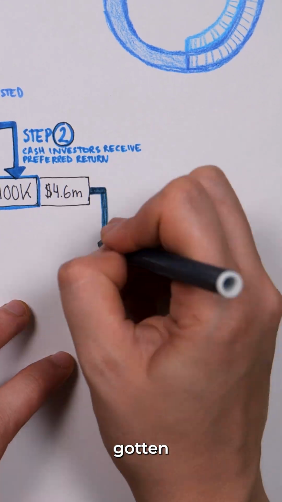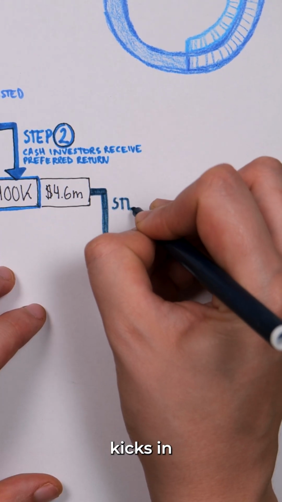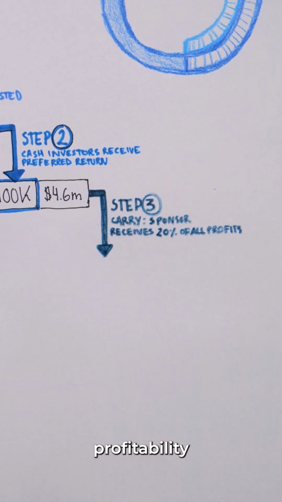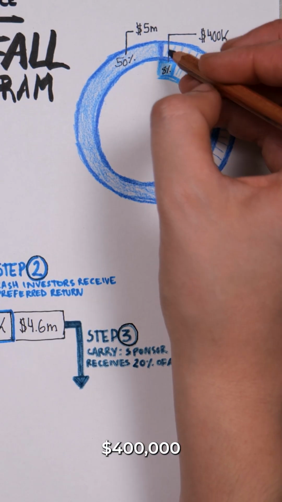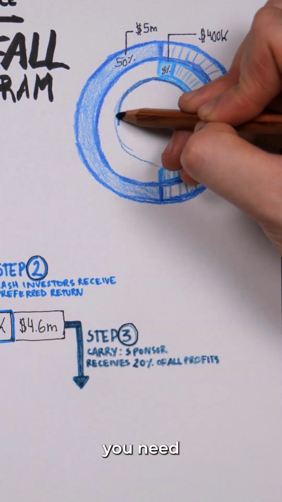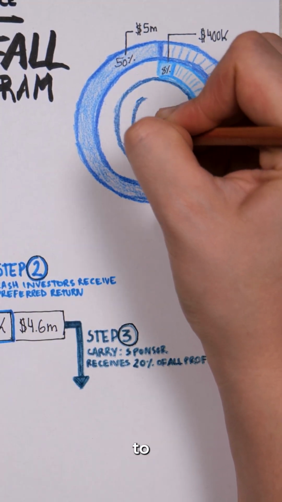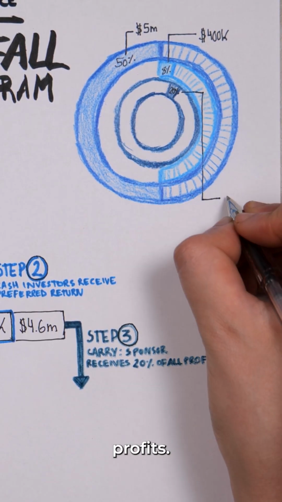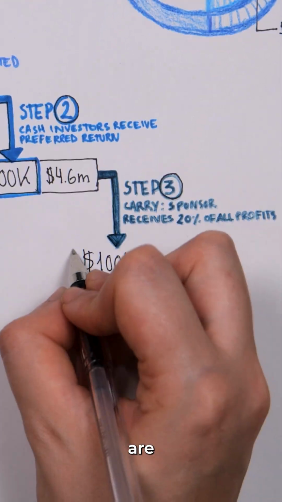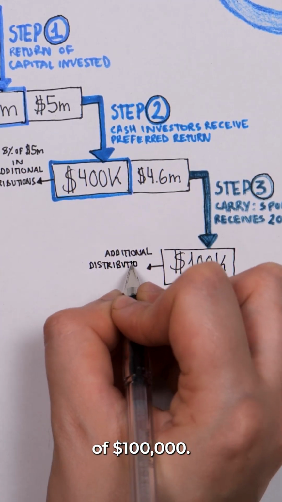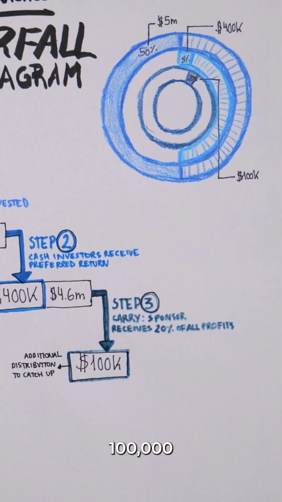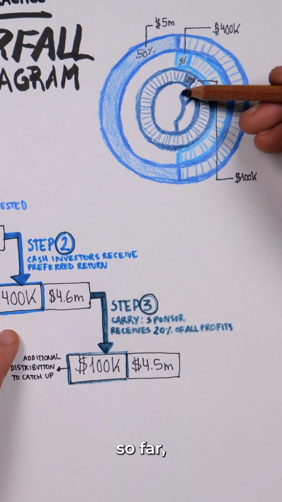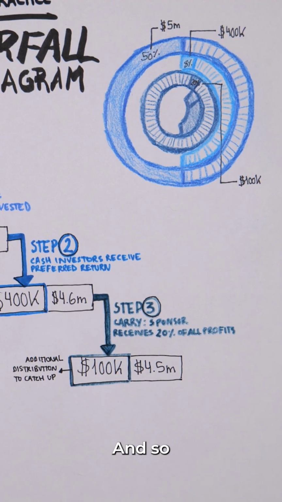Now that investors have gotten their money back, your carry kicks in. And your carry says that you should receive 20% of all profitability of this deal. And investors have already gotten $400,000 back. And so you need to get an additional distribution to catch up or to make yourself whole so that you have received 20% of profits. And the way the math works is that you are receiving a distribution of $100,000. So that means that you've now received $100,000 out of the total of $500,000 of profits that have been distributed so far, which is 20%. And so all is right in the world.